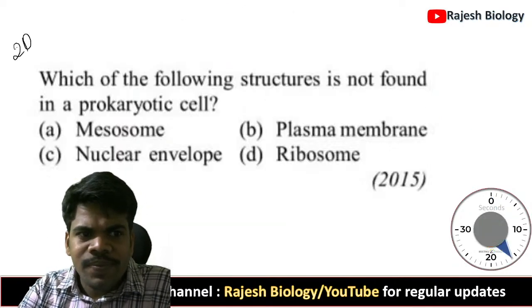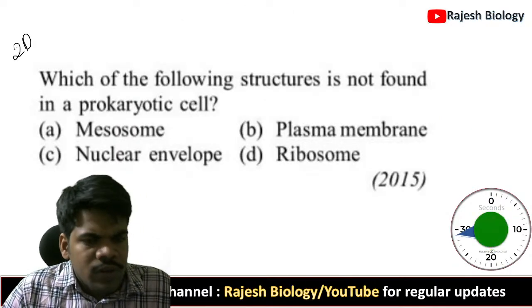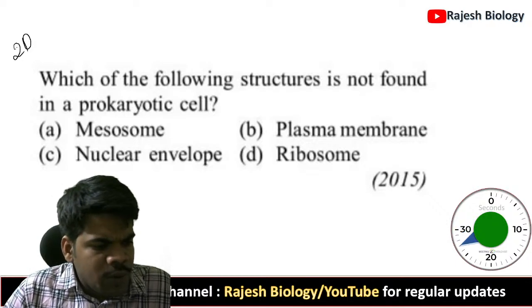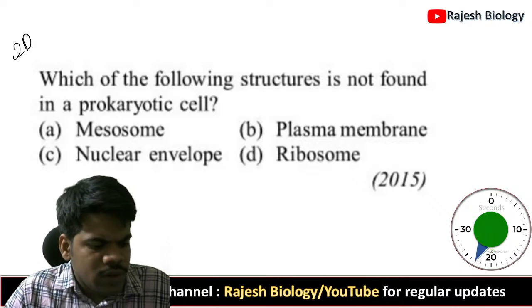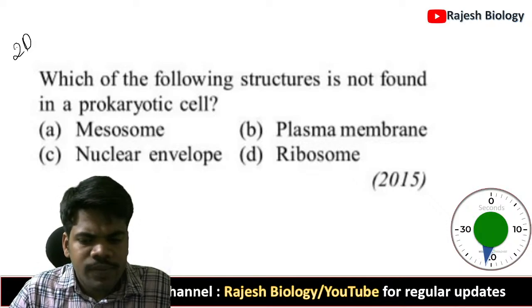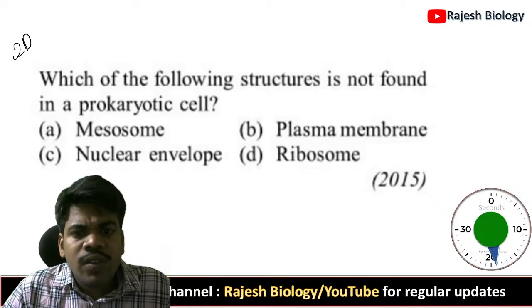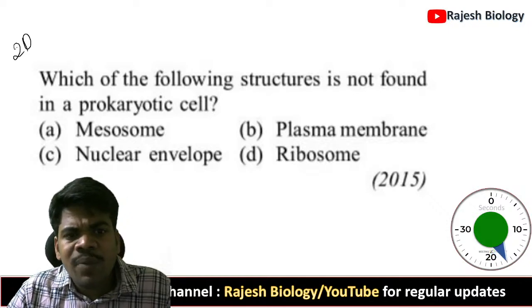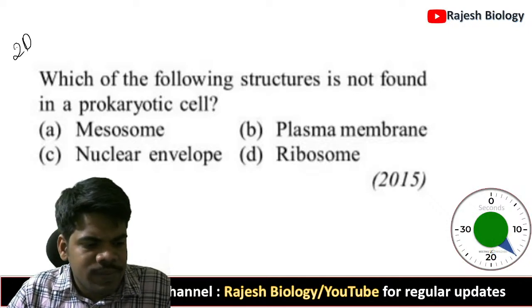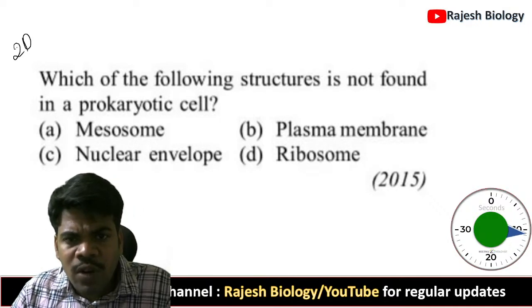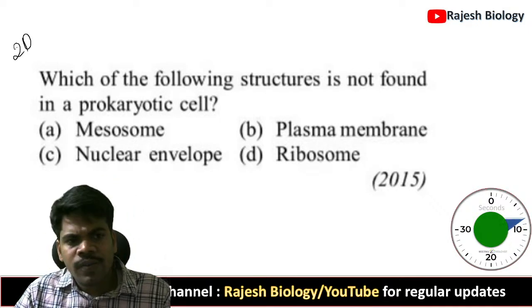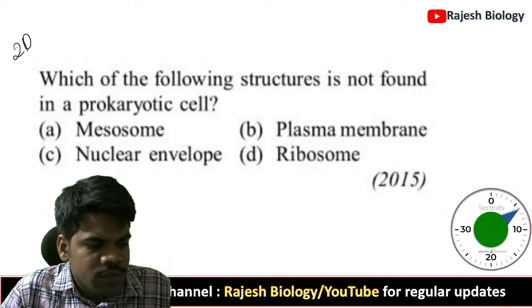Very good, 18th is D, right? Now the 20th question. Which of the following structures is not found in a prokaryotic cell? Total question numbers are 42. The best questions.